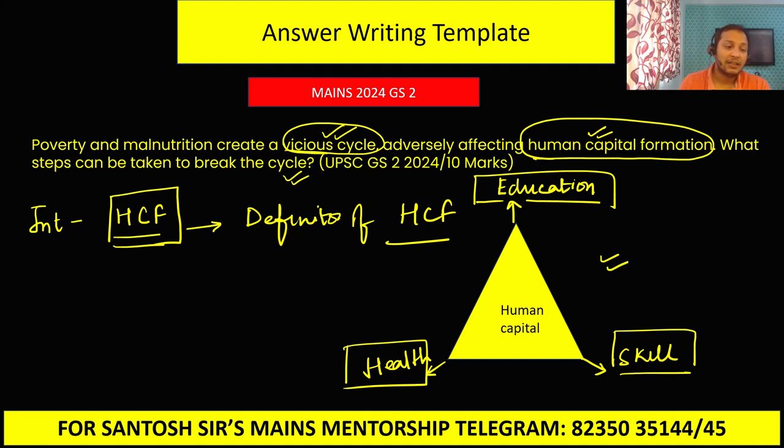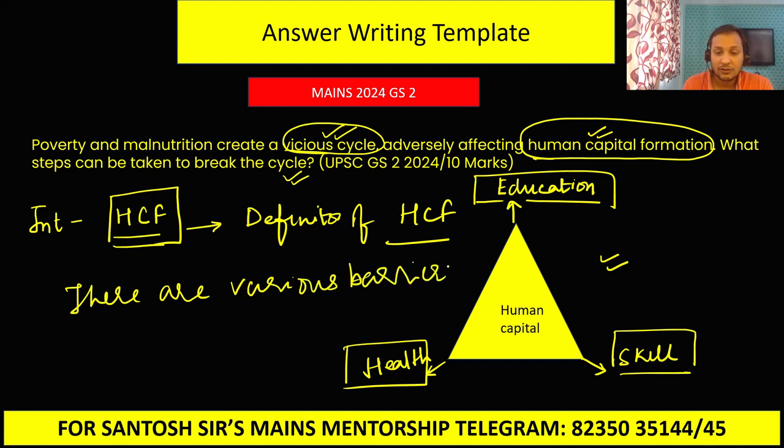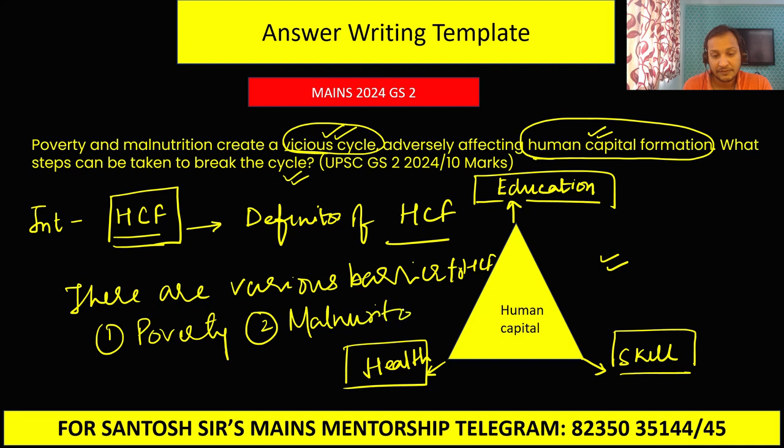Then what you will say? You will say that there are various barriers to human capital formation. The most important barrier in human capital formation is what? Poverty and malnutrition. And then you explain how this poverty and malnutrition is linked to the human capital formation through this vicious cycle.